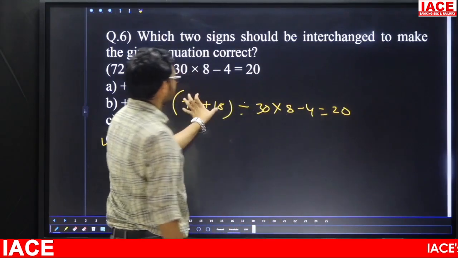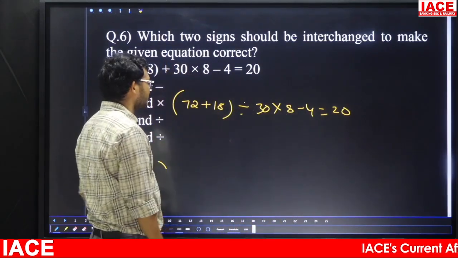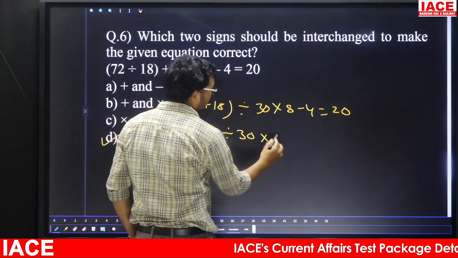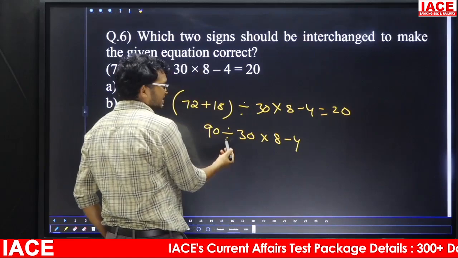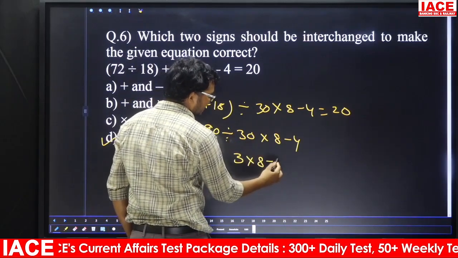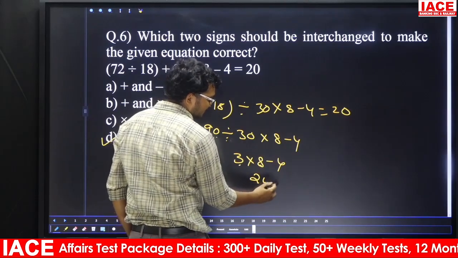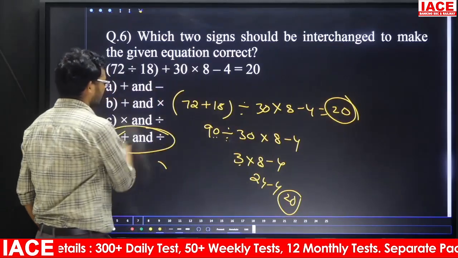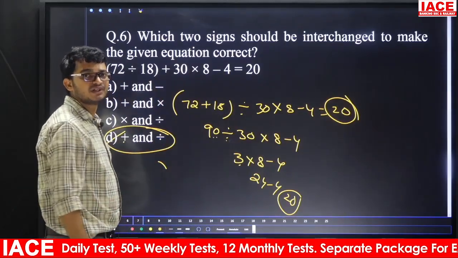So friends, take here, the first priority is for the bracket. So the bracket value is how much here? 90. 90 divided by 30 into 8 minus 4. So the next priority is for division. 90 by 30 is 3, so this one is 3 into 8 minus 4. 24 minus 4, this one is 20. That means here LHS equals RHS by substituting option D. So the answer is option D.